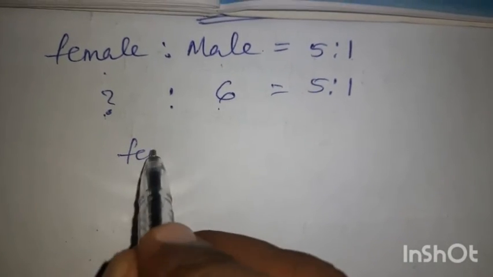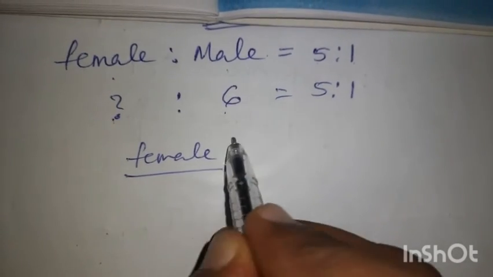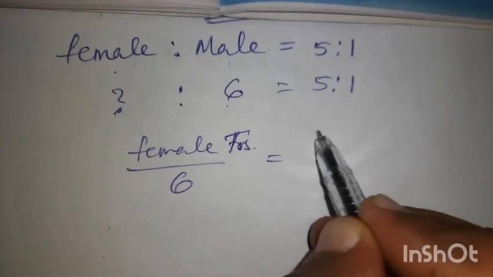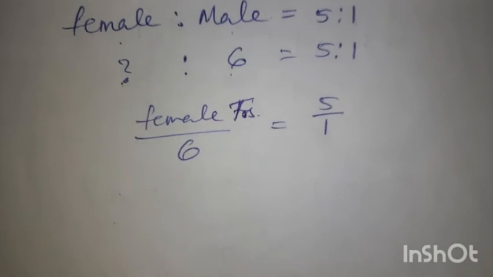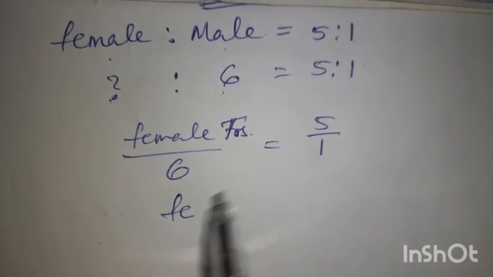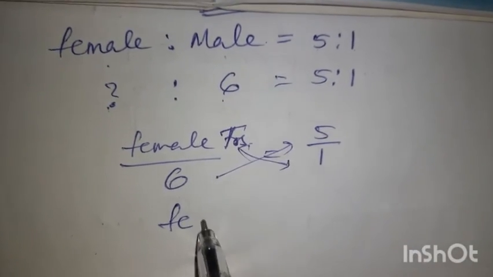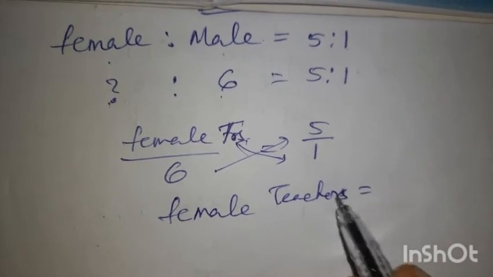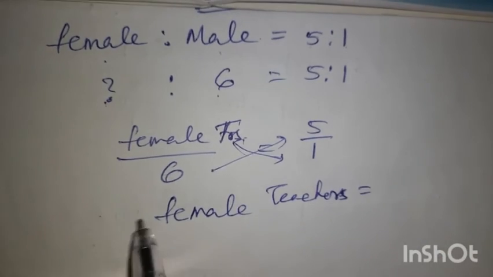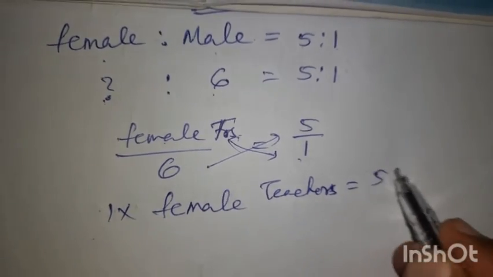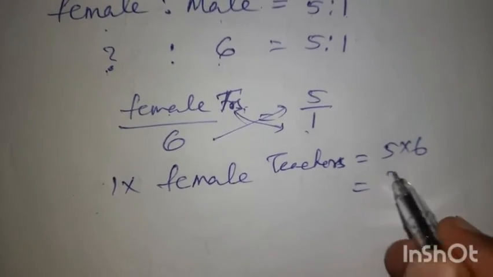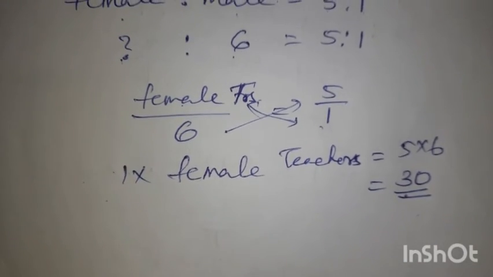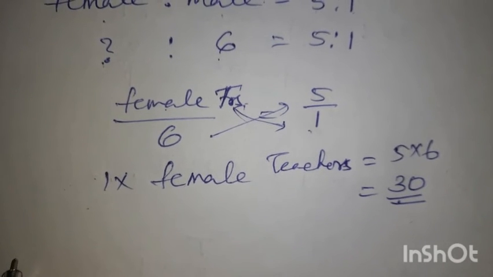So the female teachers by 6 is equal to 5 by 1. Okay, so we have to cross multiply it. 1 into female teachers is equal to 5 into 6. So how much? 30. So the number of female teachers is 30.